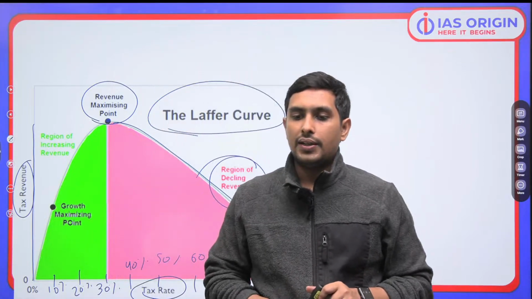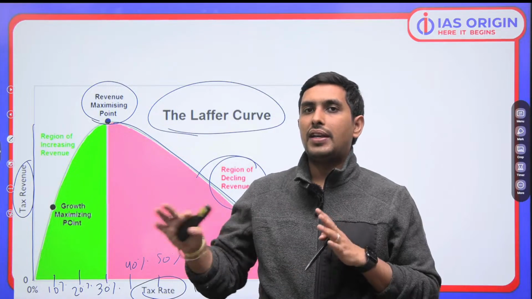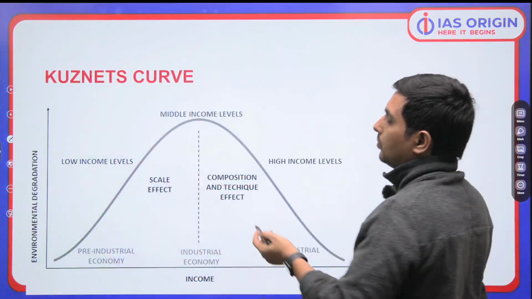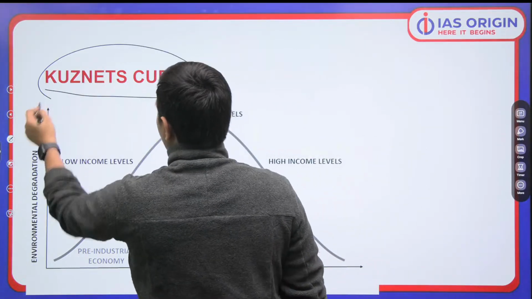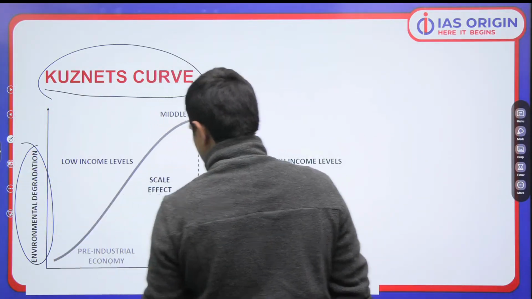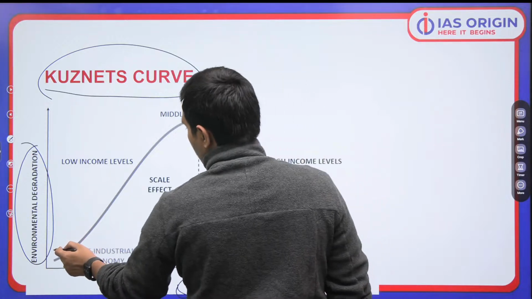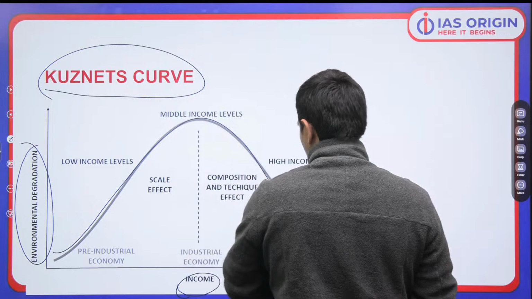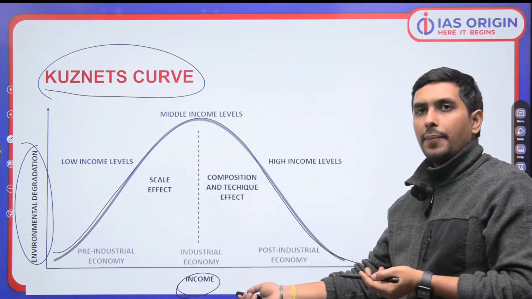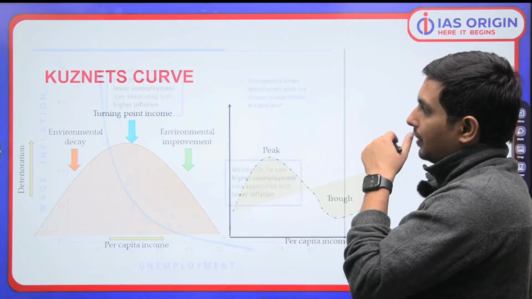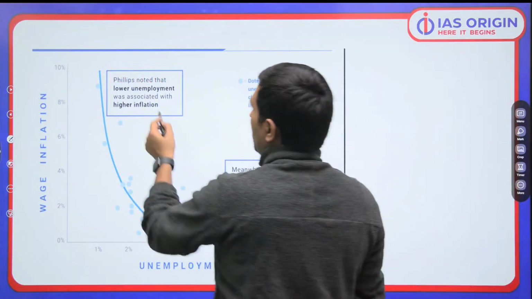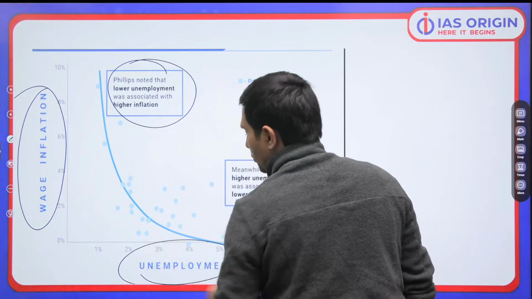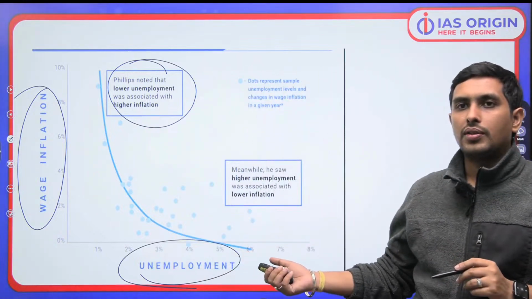Any doubts still here? In case you guys have any doubts, please do let me know. But now it's clear. So similarly, I told you Kuznets curve. So what is Kuznets curve? Environmental degradation and income. So you can see that initially we have high environmental degradation and then environmental degradation is low. That happens in every economy. And having said that, what is Phillips curve? Phillips curve is wage inflation and unemployment's relationship. So this is what we need to understand.